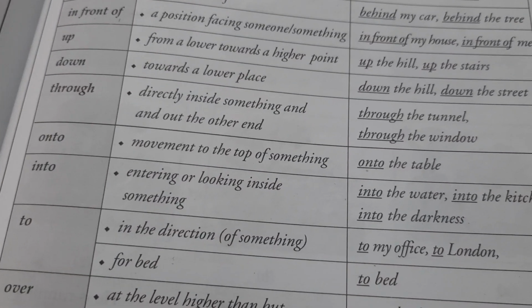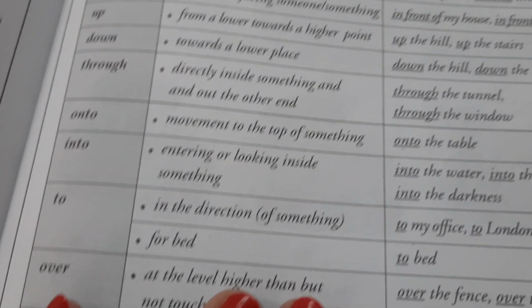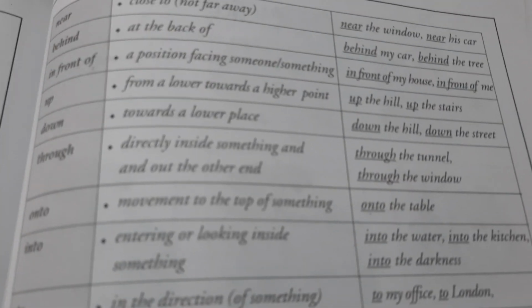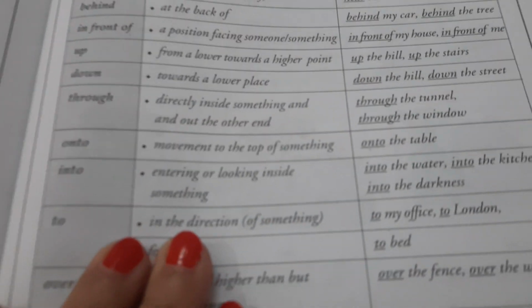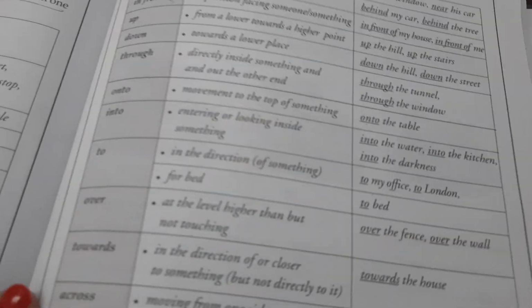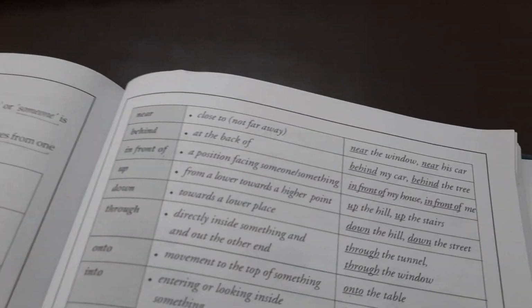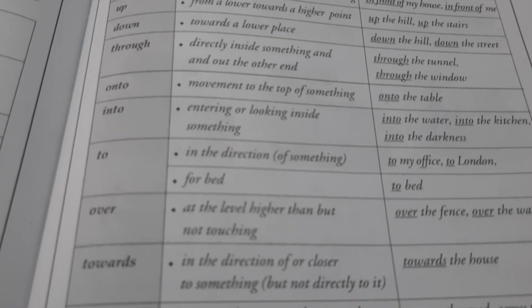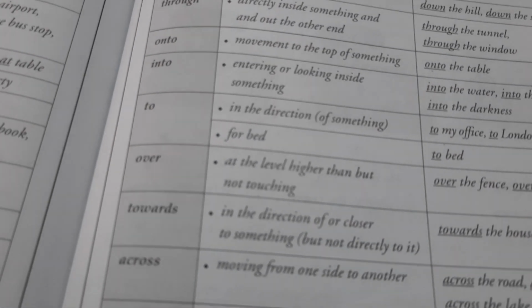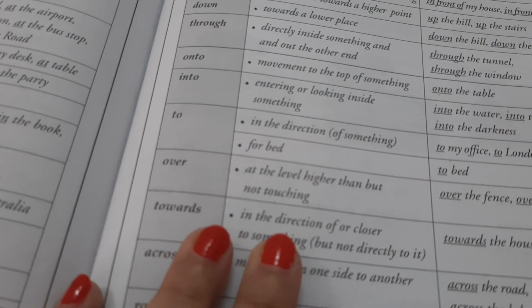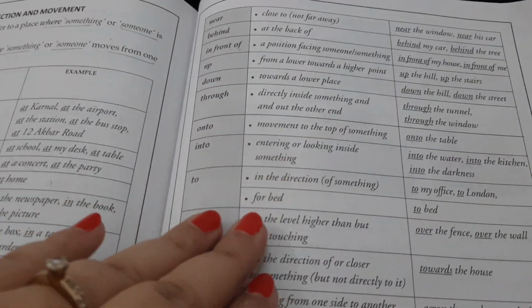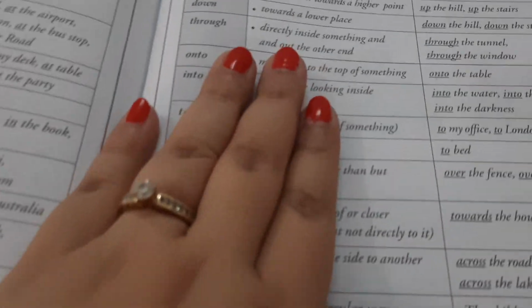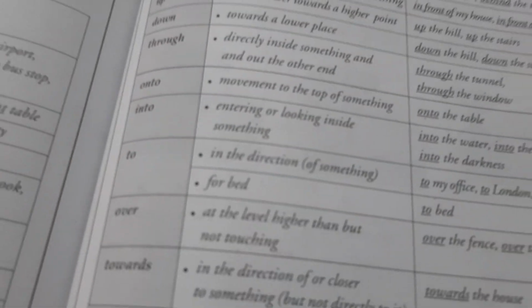Onto, movement to the top of something. What does this mean exactly now? It says movement to the top of something: onto the table. Like I'm keeping this book. It's just when you keep things, kept the book onto the table, like movement on the top of something. I'll give you one more example to clarify it. She lowered herself onto the sofa. तो ऐसे करके on the top of sofa she jumped, she sat on the sofa, sofa के ऊपर बैठ गई और उसके ऊपर ऐसे onto, that means movement on the top of something, उसके ऊपर थोड़ा move हो गई, then she settled down. So that's how you say.